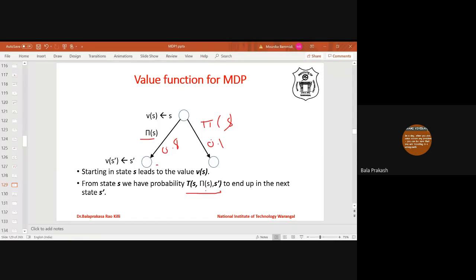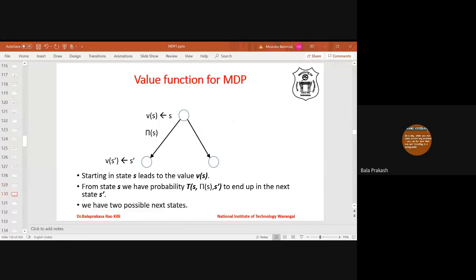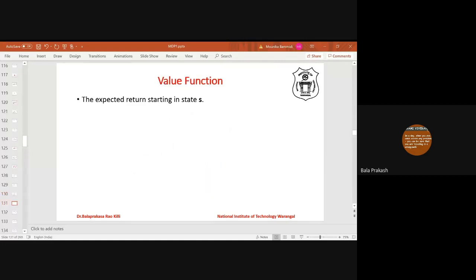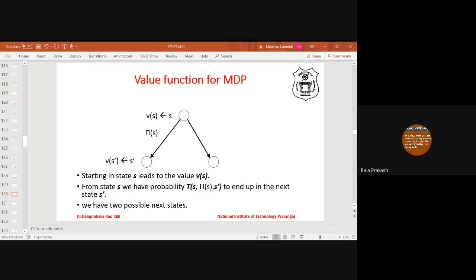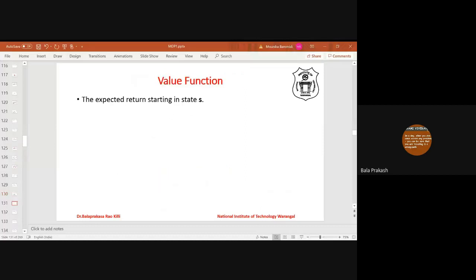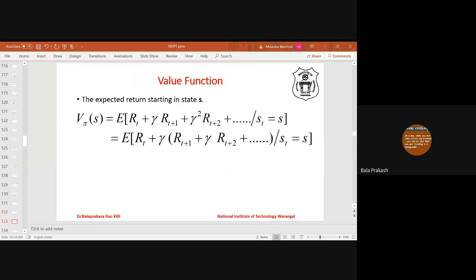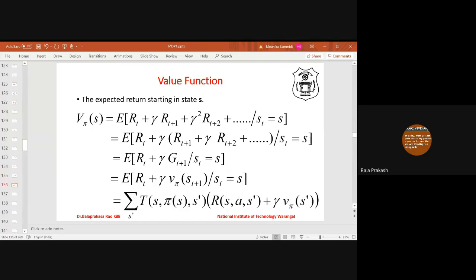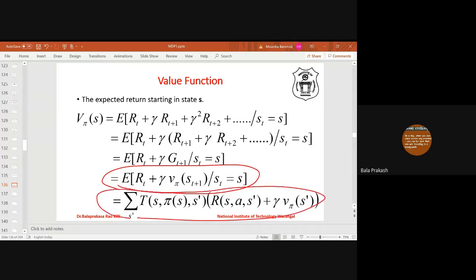Because the effect of actions is uncertain, we have two possible next states in this example. In the real world, there may be multiple next states. What is the expected reward? This is the final expression. It can be written like this, because to expand the expectation operator you have to multiply with the transition probability.